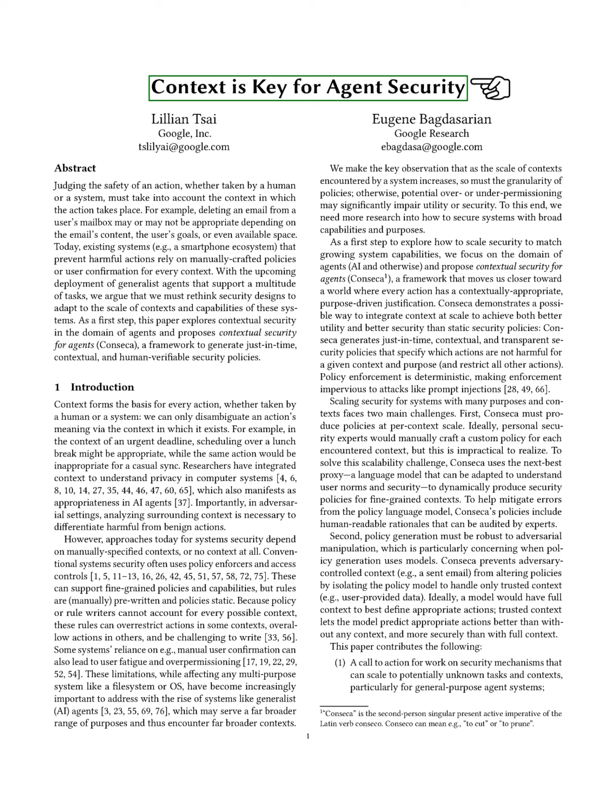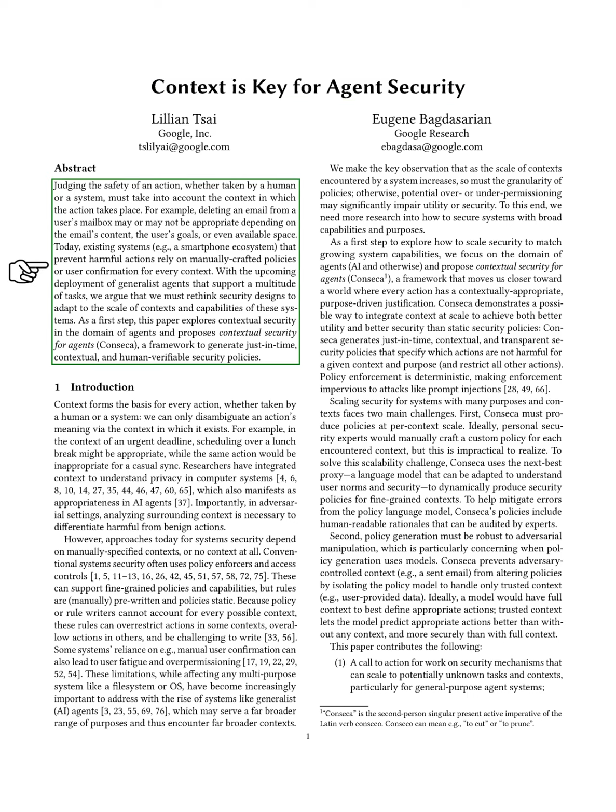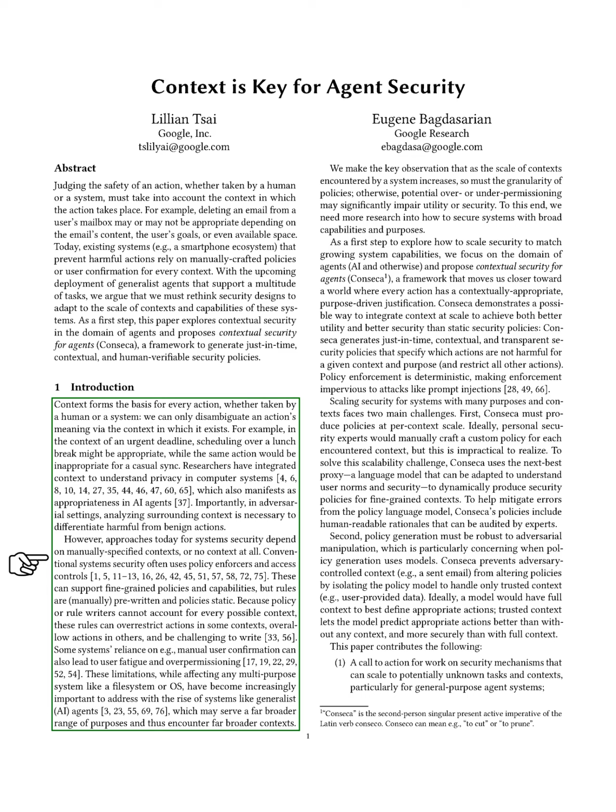Section: Introduction. In this section, we discuss the importance of context in understanding actions taken by both humans and systems. Context helps us interpret the meaning of actions. For instance, scheduling a meeting during a lunch break may be acceptable under a tight deadline but not in a casual setting. Researchers have explored how context relates to privacy in computer systems and AI agents.